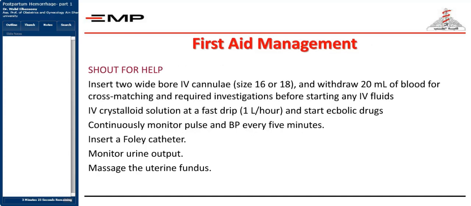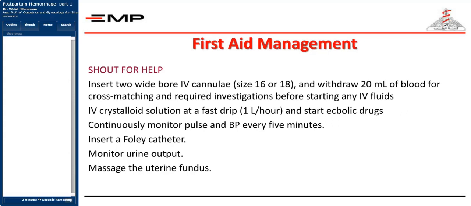The first aid management, as we said, is shouting for help, inserting 2 wide-bore cannulas, withdrawing the blood for the previous investigations we asked, and starting intravenous crystalloid solution in a fast drip, about 1 liter per hour, until the blood products are present, with starting ecbolic drugs. Even if the patient does not have an atonic uterus, you're going to find later on that it's a vicious circle. If you start with bleeding because of a trauma, for example, this may lead later on to coagulation abnormalities, and this later on may lead to hypoxia and atony. So you have to give ecbolics in all the conditions.